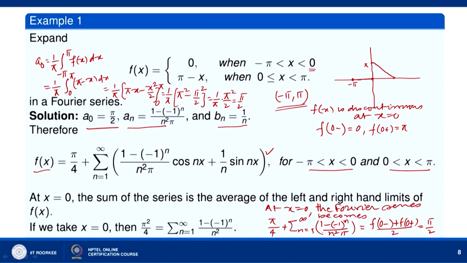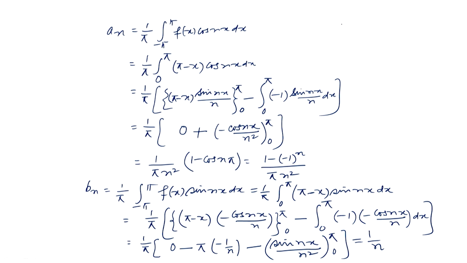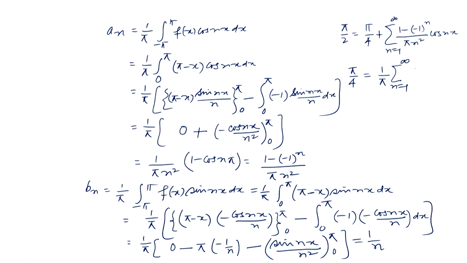So, what we can say now? We can say that we have pi by 2 equal to pi by 4 plus sigma n equal to 1 to infinity 1 minus minus 1 to the power n divided by pi into n square, cos n x. So, pi by 2 minus pi by 4 is pi by 4, and so we get pi by 4 equal to 1 over pi sigma n equal to 1 to infinity 1 minus minus 1 to the power n divided by n square, cos n x.